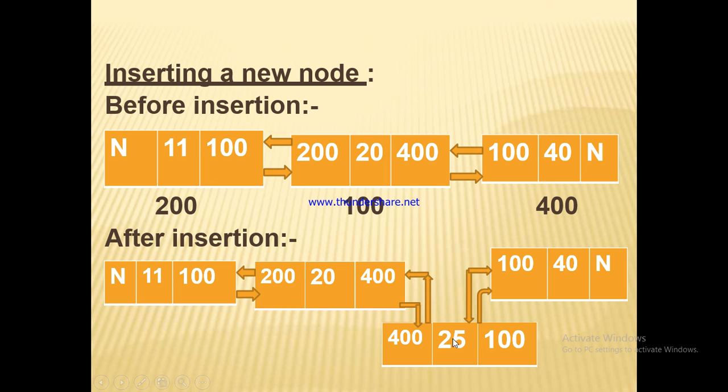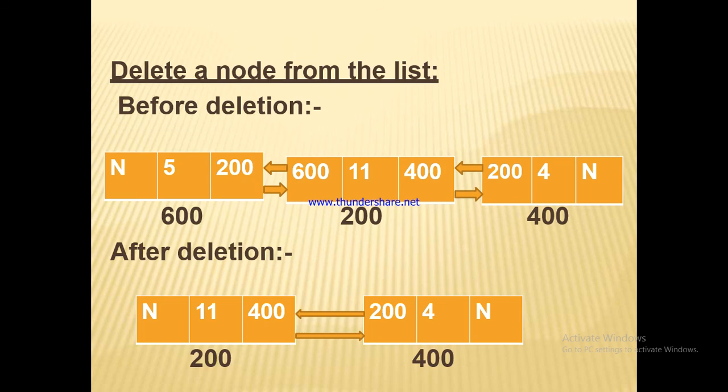The data item of third node is 25, previous address is 400 and the address of next node is 100. In the last node, we have previous address 100 and data item is 40 and the next value is null. So we can say that after that we don't have any other node.